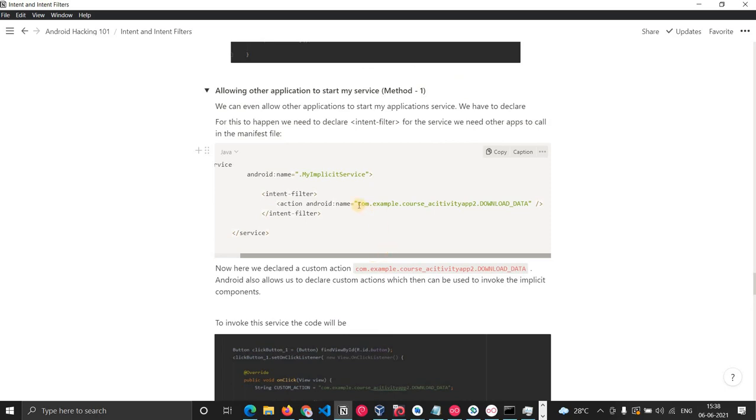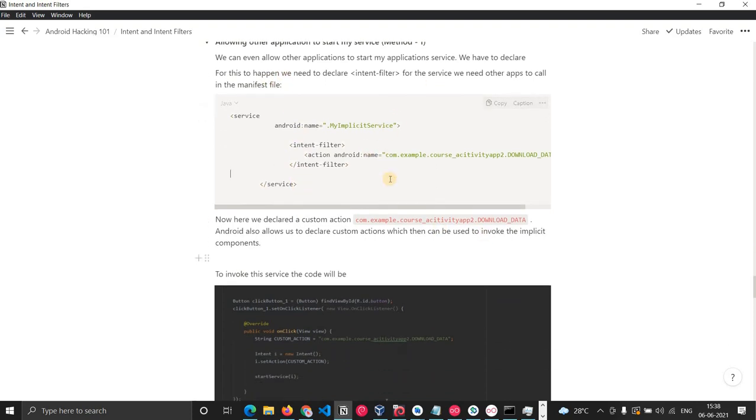And one more thing to note here, you can also declare your own actions. So you can see here the action name I have set is com.example.course.activity f2 and download data. So this is not an action which is provided by the Android documentation. You can also declare your own actions.